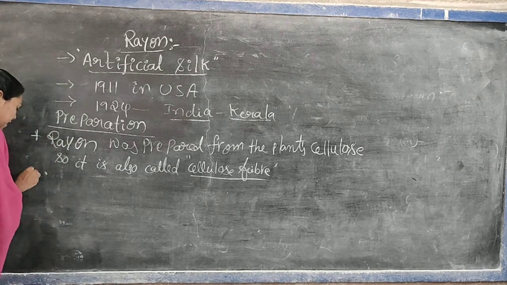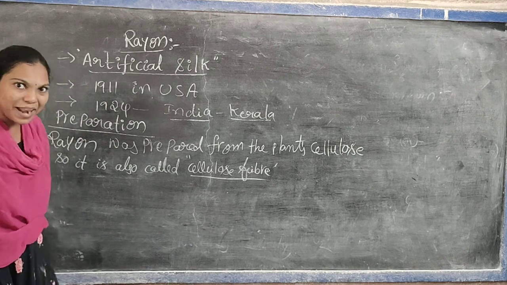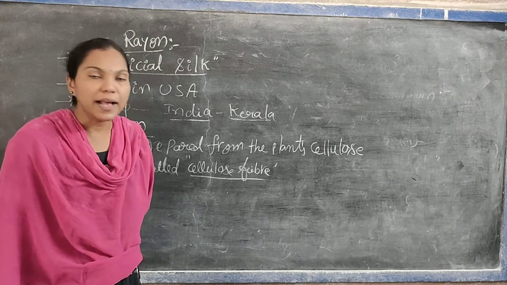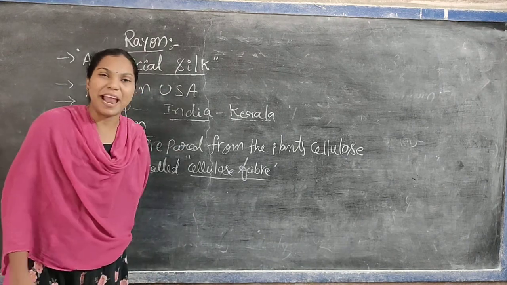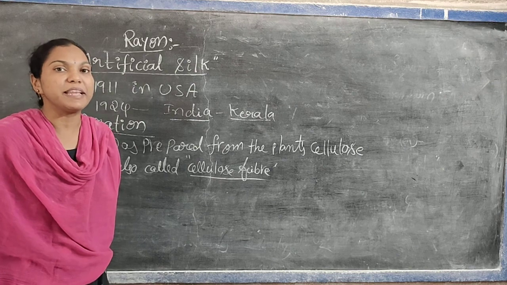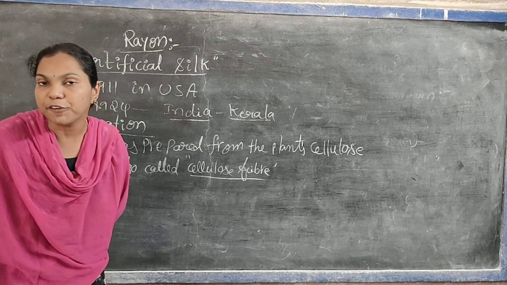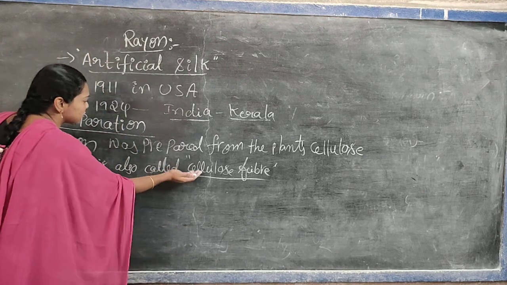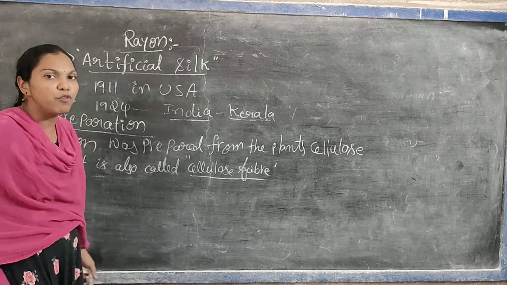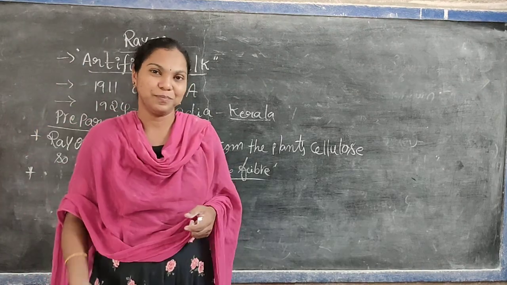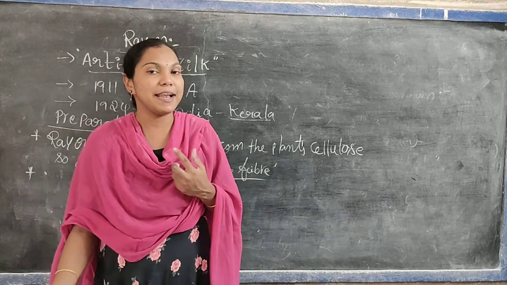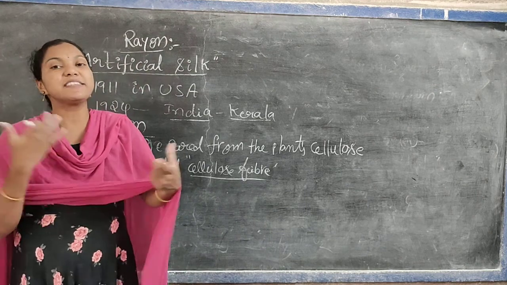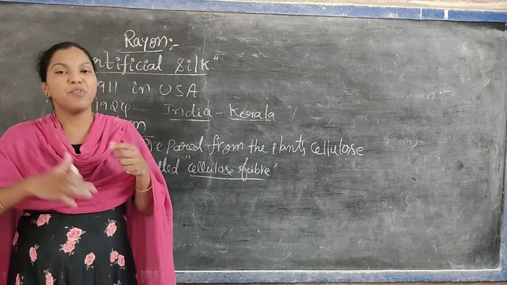Rayon is prepared from the plant's cellulose, a natural source, so it could be called a natural fiber. But it is also called an artificial fiber, because this cellulose or wood pulp is treated with several chemicals. It does not come directly from the plants. We take the plant's cellulose, the wood pulp is treated with several chemicals, and then we get the rayon fabric.